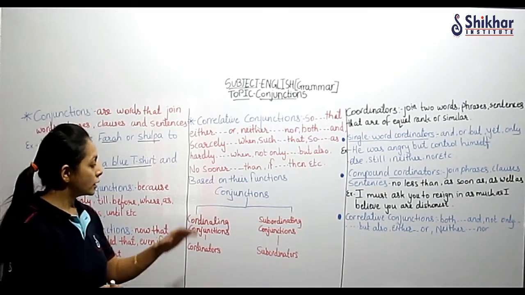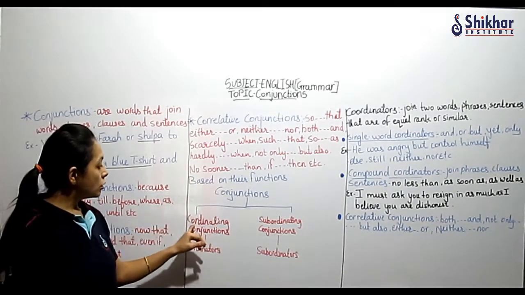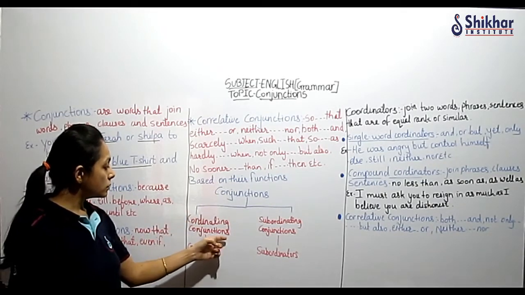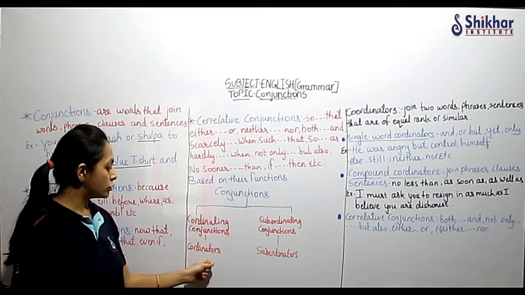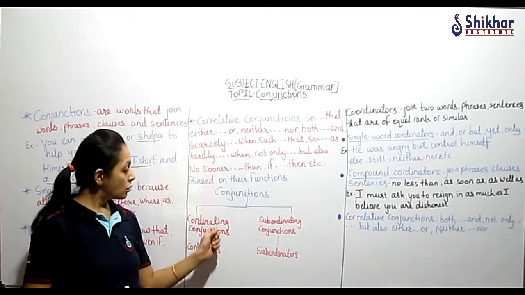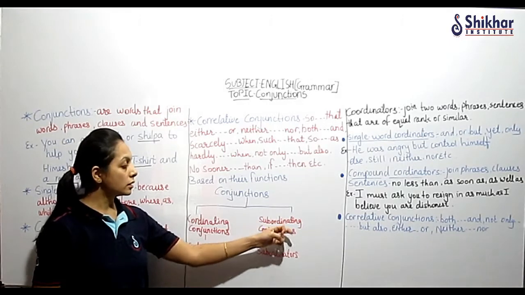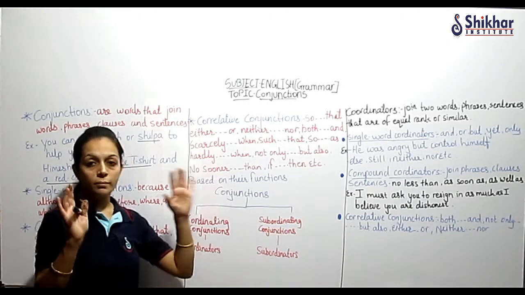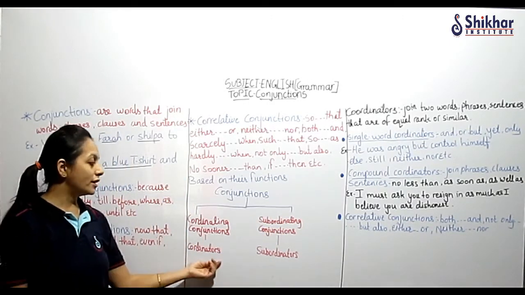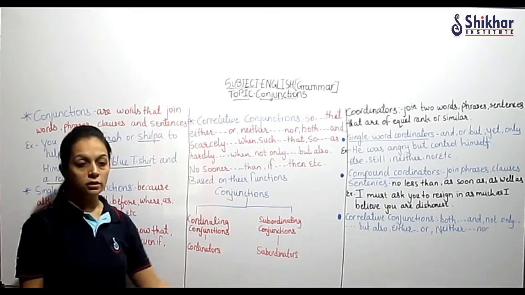Okay, conjunction on the basis of the function. Coordinating conjunctions are also called as coordinators. Coordinating conjunction, coordinators. Subordinating conjunctions, subordinators. So यहाँ पे word कौन से याद रखने हैं? Coordinators, subordinators, right?